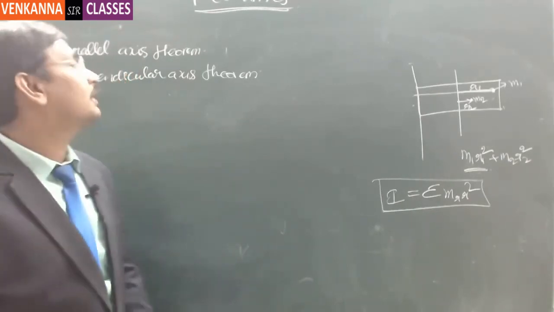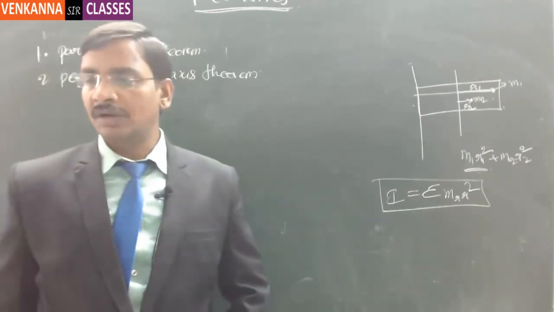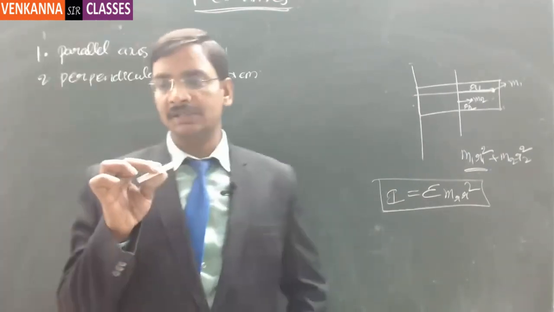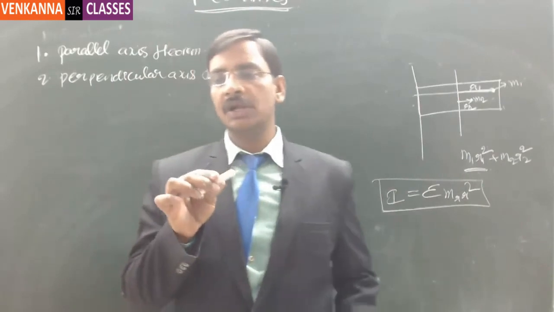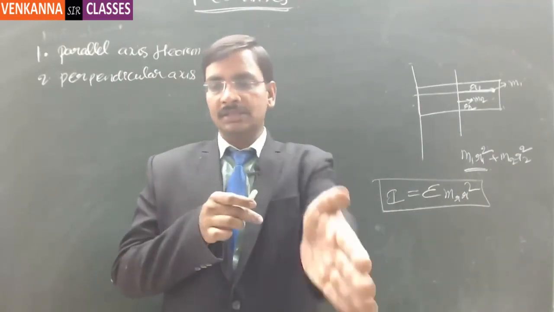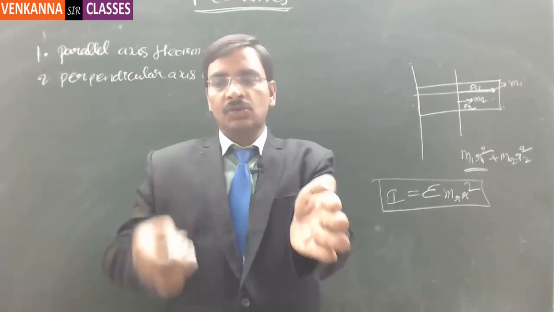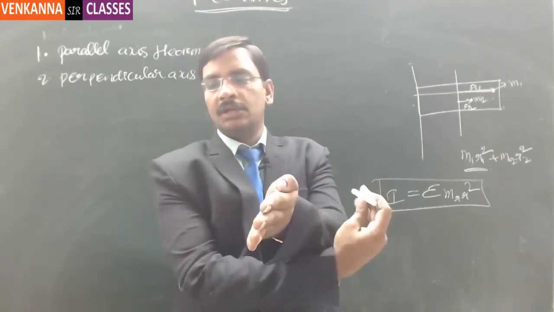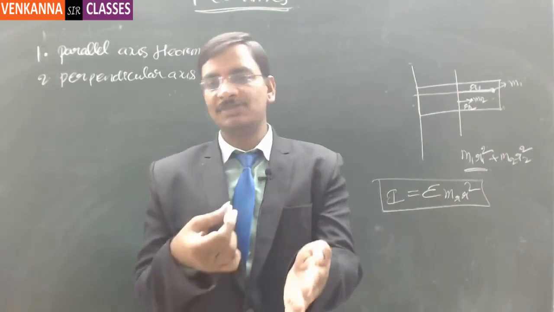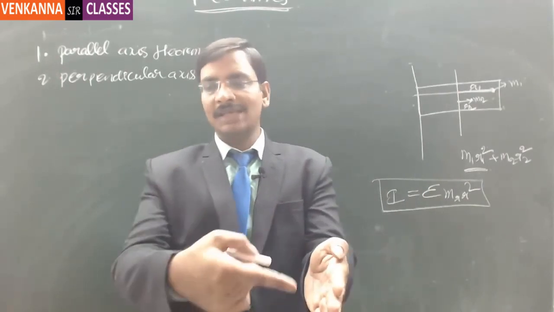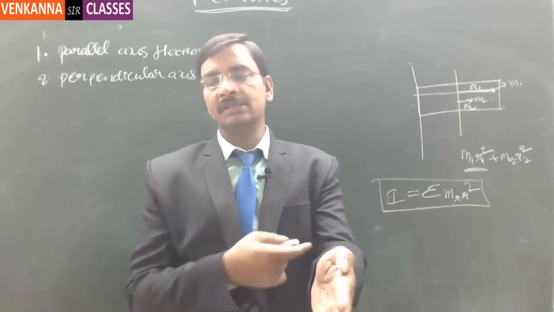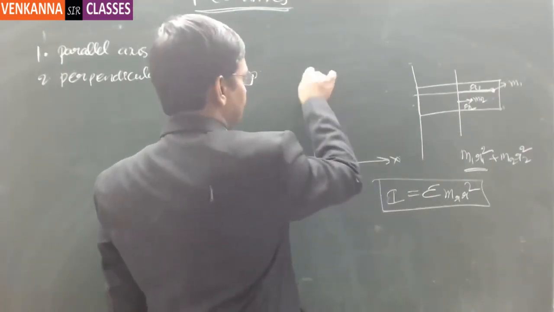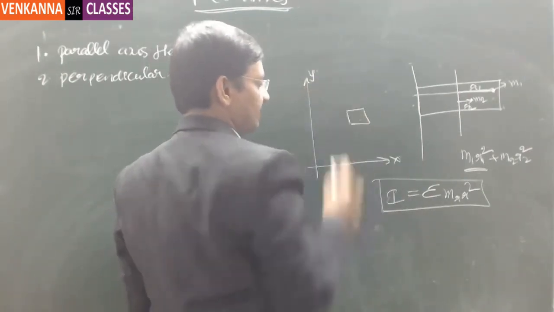Here the perpendicular axis theorem is straightforward and easier. What it says is, suppose there is a chalk piece like this, and let us say this hand is one axis. It is rotated like this. That means there is a moment of inertia for this chalk piece, and let us say this is the x-axis and this is the y-axis, and the body is located at this particular point.